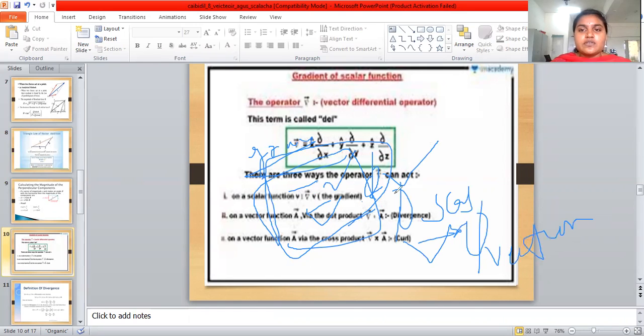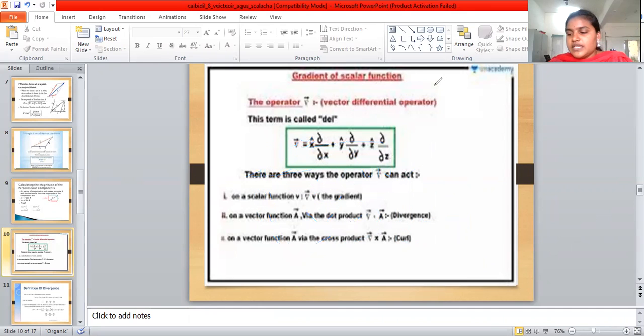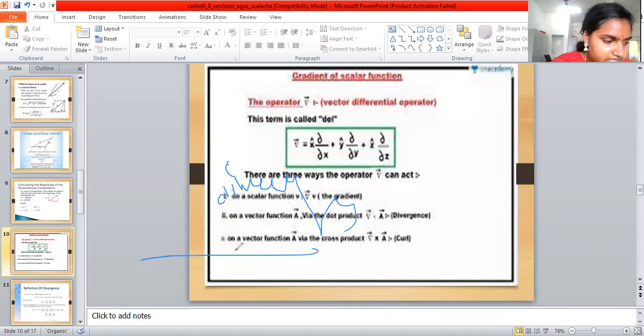This is the gradient, and the next one is divergence. So what is the meaning of divergence?